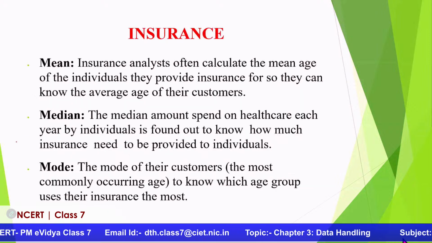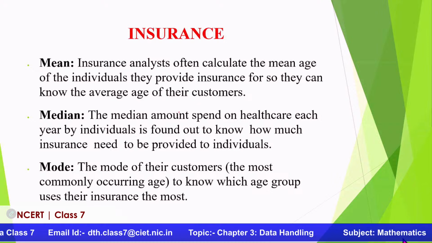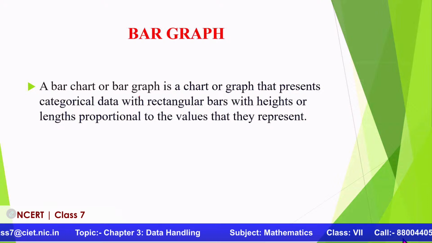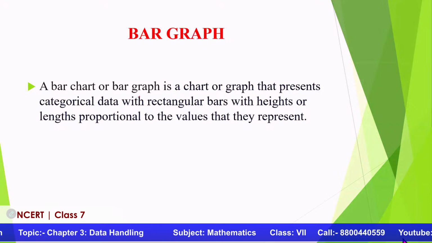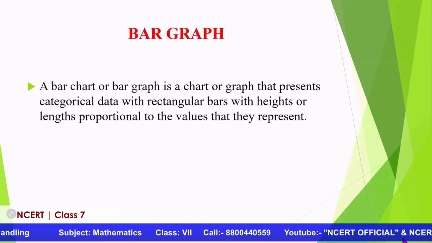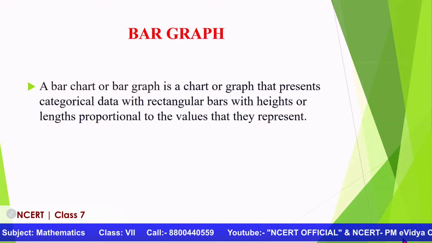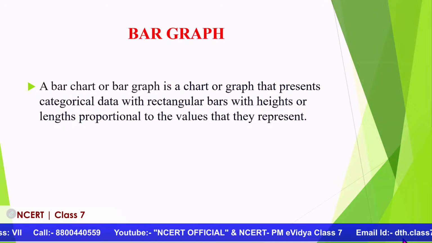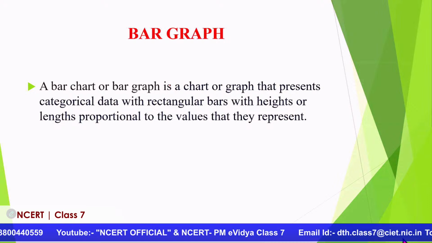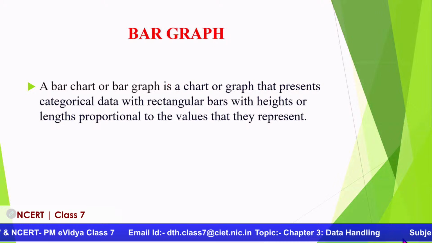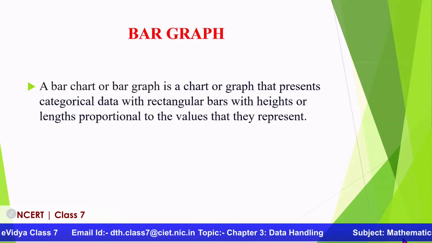Okay, I'm just quickly going to the next slide because insurance is similar. Now we will go to the representation of bar graph. What we discussed now is what is mean, what is median, and what is mode. If data is given, we can understand what the mid value can be, because it gives the entire property of the data. If the batsman scored 47 or we get 57% as an average, I know that I got only 57%. That means definitely I have to work on each and every subject.